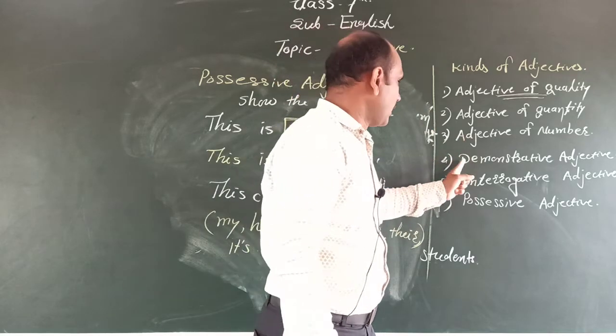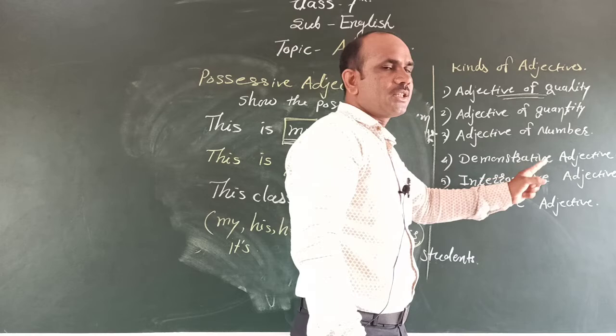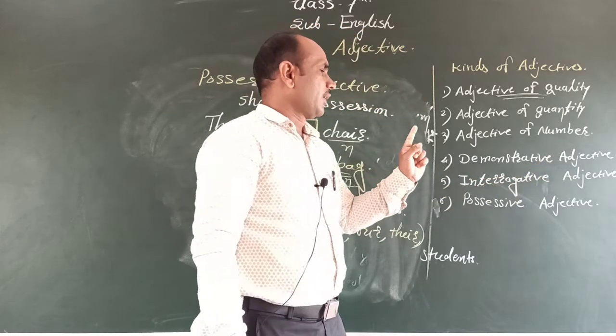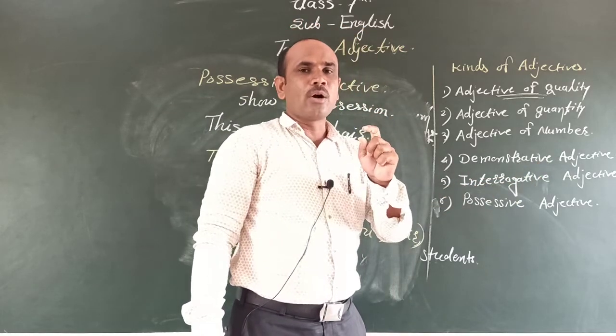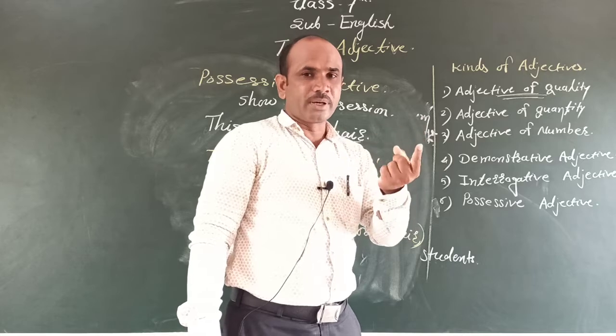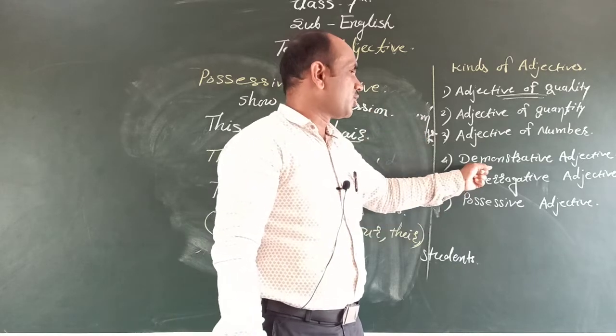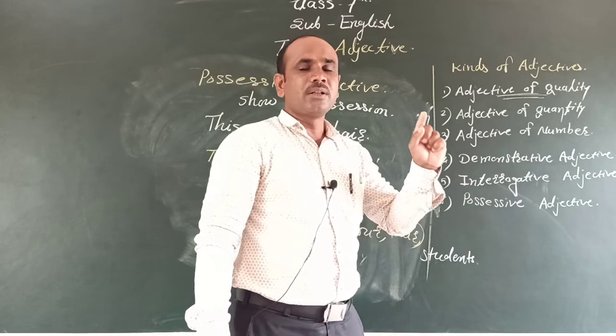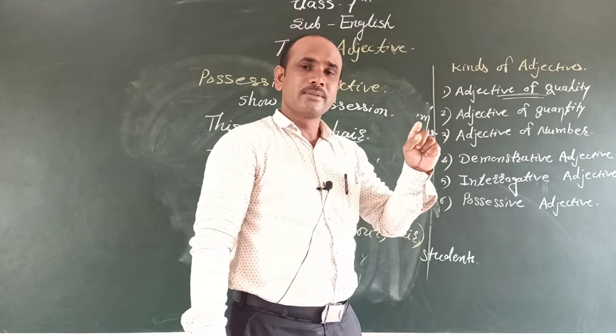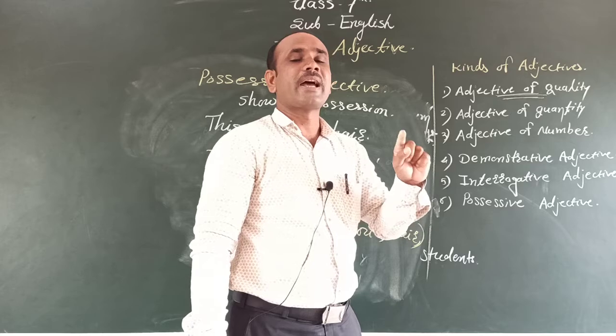The demonstrative adjective is very easy. It points out things, persons, or places: this, that, these, those, and such.